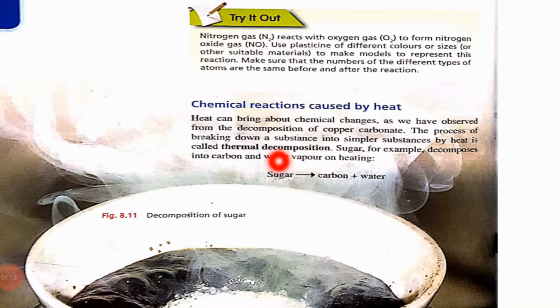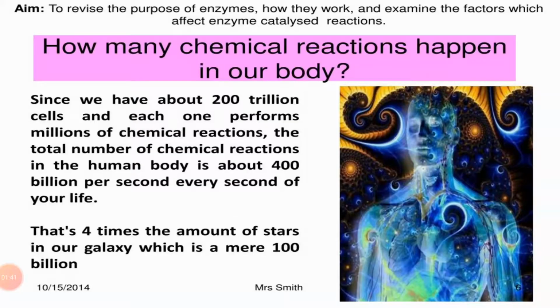Okay, now I'm talking about the thermal decomposition. As you can easily understand from its name, in this reaction heat is involved. Therm means heat, and by giving heat the substance will decompose into simpler substances. For example, sugar: after giving heat, it will decompose into carbon and water, black color carbon and water vapors.